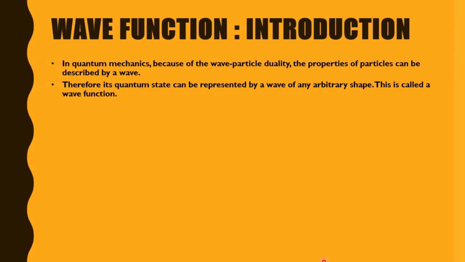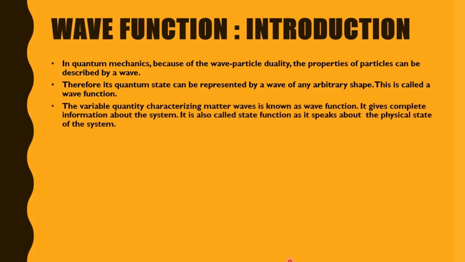So whenever you need to write in examination, you need to write these 2 points. The variable quantity characterizing matter waves is known as wave function. That means the variable quantity will characterize the matter waves. It gives complete information about the system. It is also called state function, as it speaks about the physical state of the system.